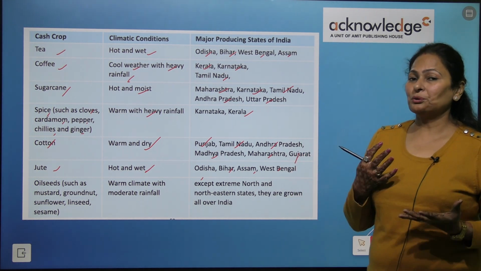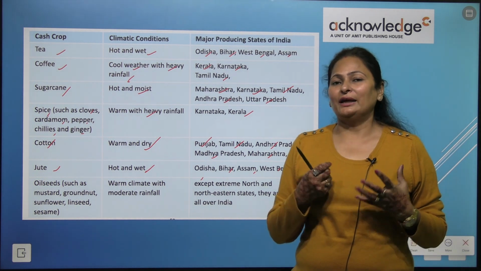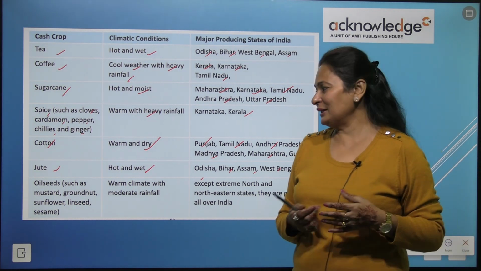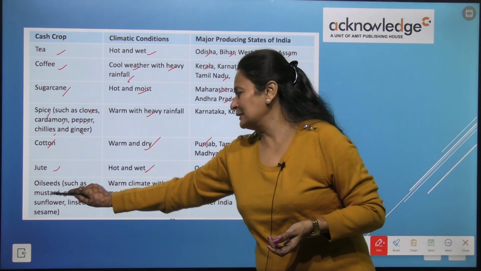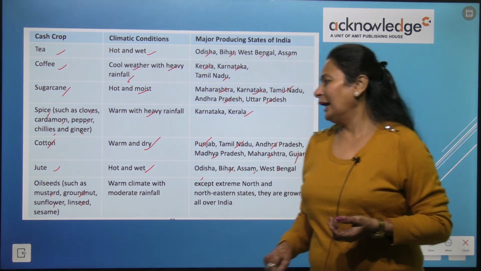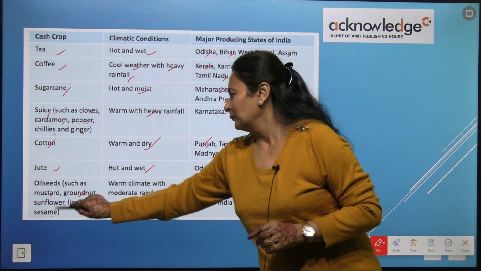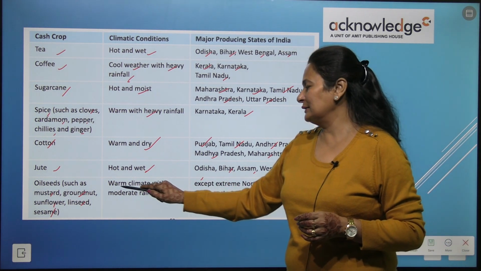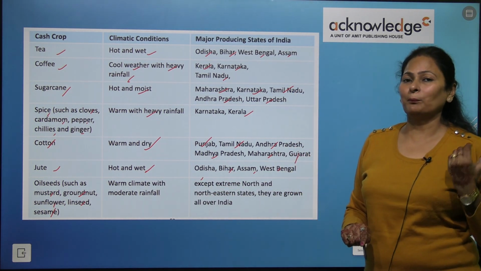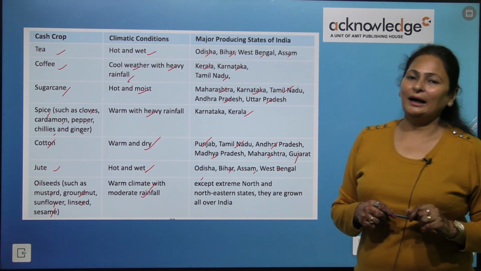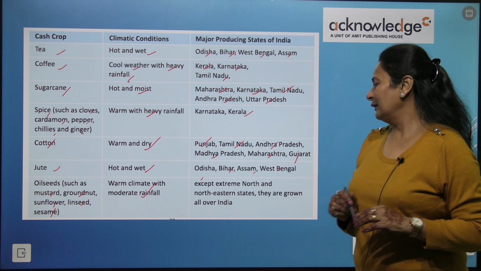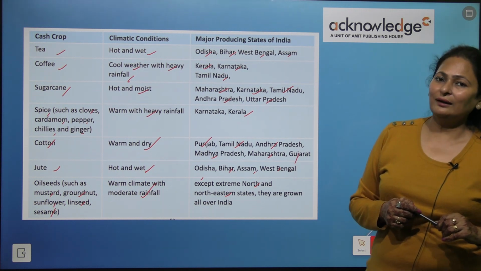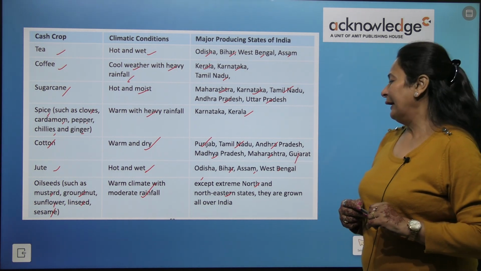Now oil seed, we also get oil from the plants. We extract the oil from the oil seeds and that is done in the factories. Oil seeds like mustard seeds, groundnut, sunflower, linseed and sesame seeds give us oil, and oil seeds need warm climate with moderate rainfall, and due to this reason they are cultivated in north and northeastern states. They are grown all over India.